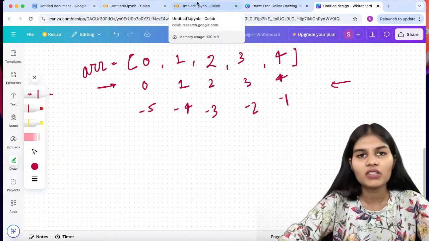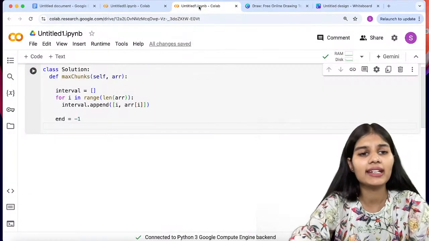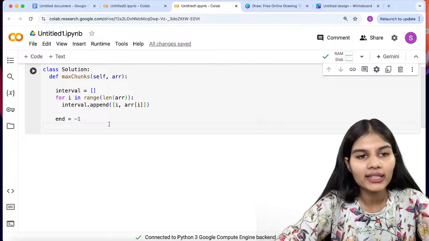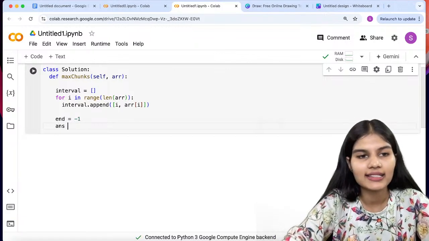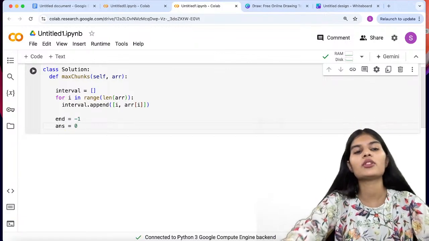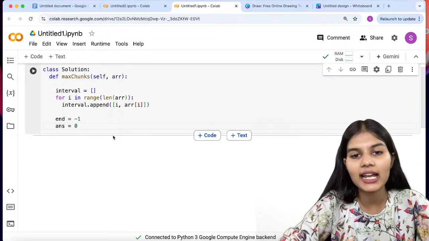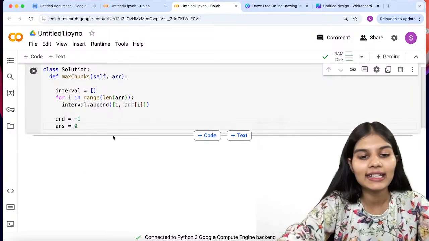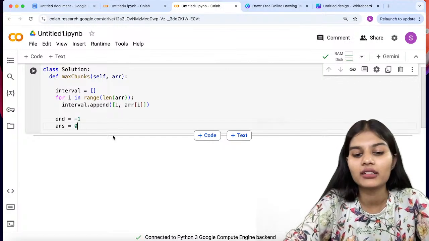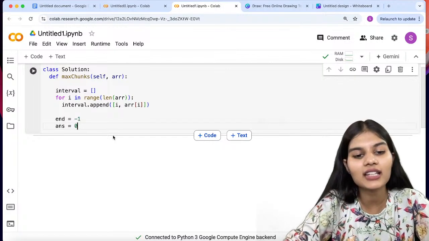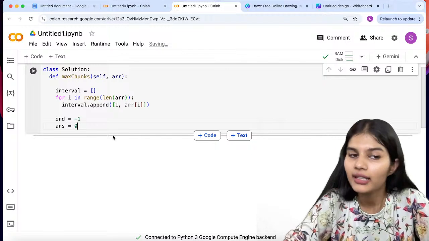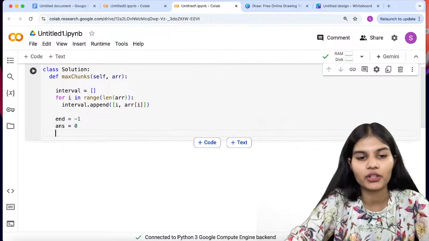Now, moving ahead with the solution, I just wrote n is equal to -1. Moving next, I would take another variable, let's say ns, and I'll define that as 0. And I'm setting it to 0 because I would be further taking and putting it into my final result. Okay, so ns is something that will result in the final result. That is why I'm putting it as 0 as of now.